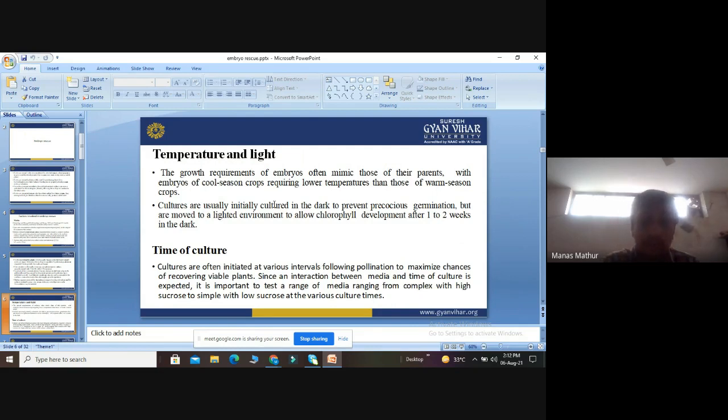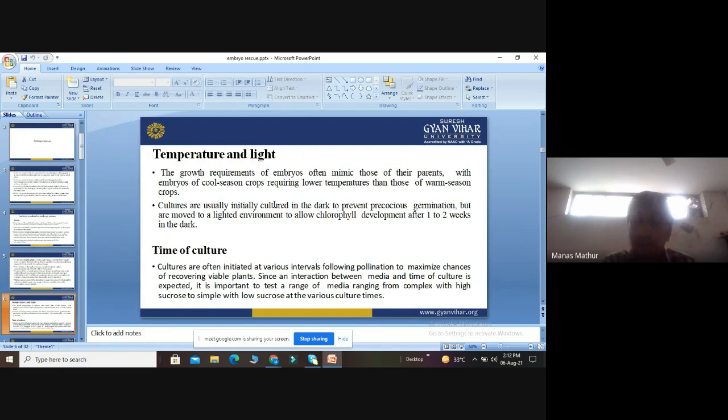Then the time of culture. Time of culture is very, very important. Cultures are often initiated at various times following pollination to maximize the chance of recovering viable plants.